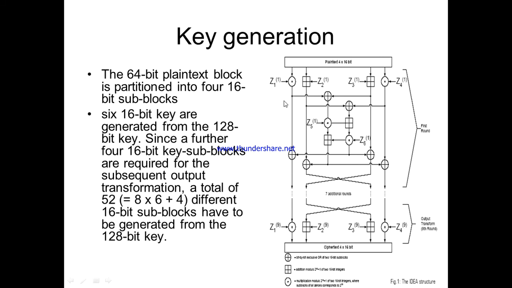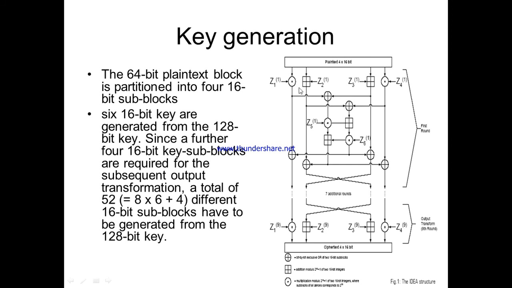Okay, but what we need to understand is that in each round we are using 6 key subblocks. Like this we are going to have 8 rounds, and finally the 9th round, that is the output transformation, we are going to use 4 key subblocks again, right?